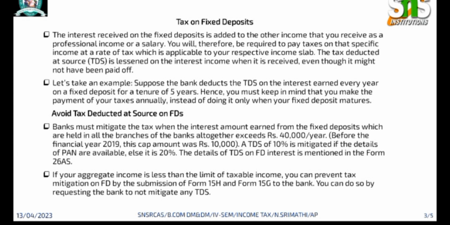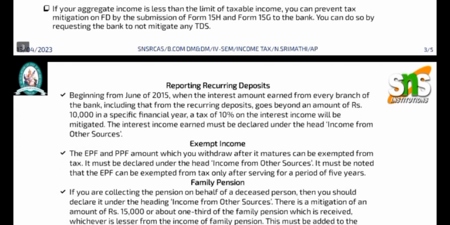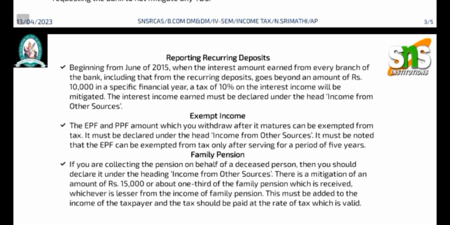The details of TDS on FD interest are maintained in the form 26AS. If your aggregate income is less than the limit of taxable income, you can prevent tax deduction on FD by submission of Form 15H and Form 15G to the bank. You can do so by requesting the bank not to deduct any TDS.